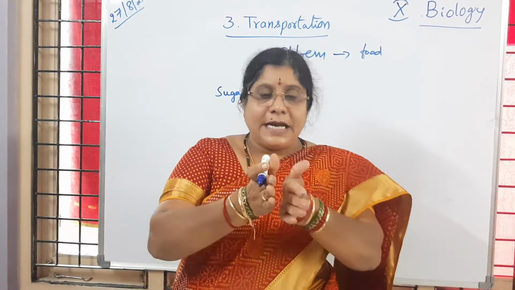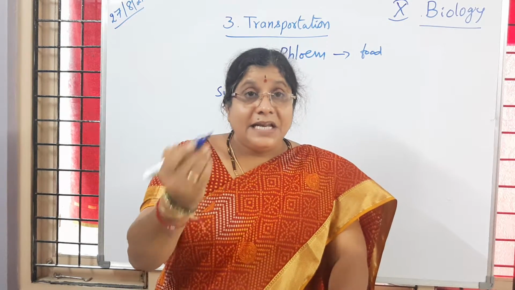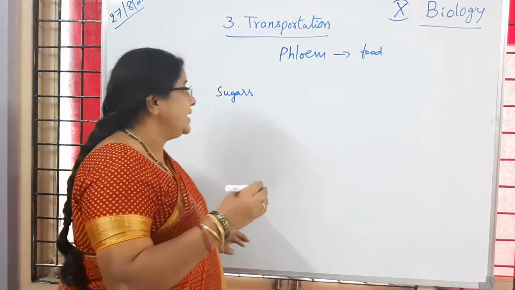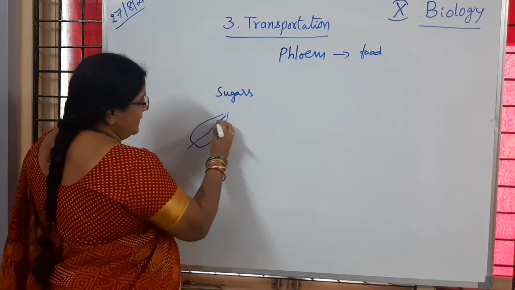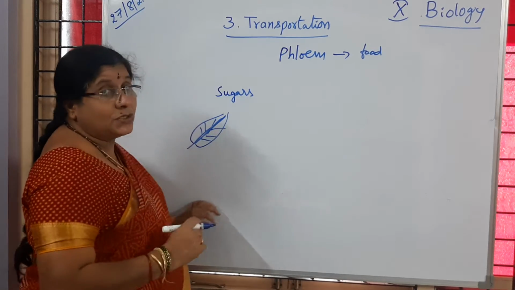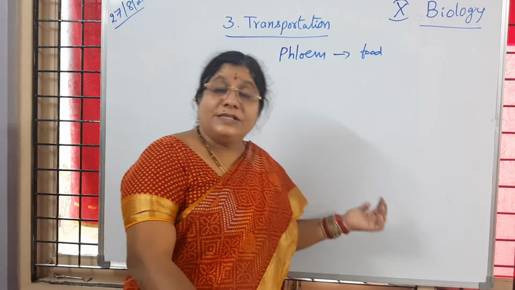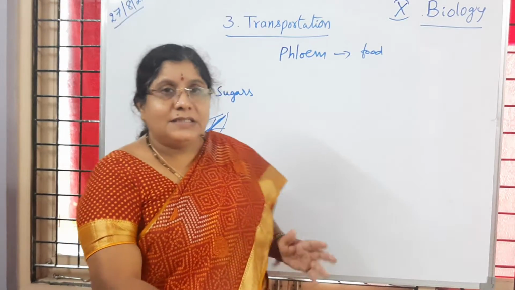So where this xylem and phloem is present, you know it very well. Any part if we see at the center, like in a vein in the leaves, in the veins region we can observe the vascular tissue, xylem and phloem, and in the stem also, or in the roots also, branches, leaves.